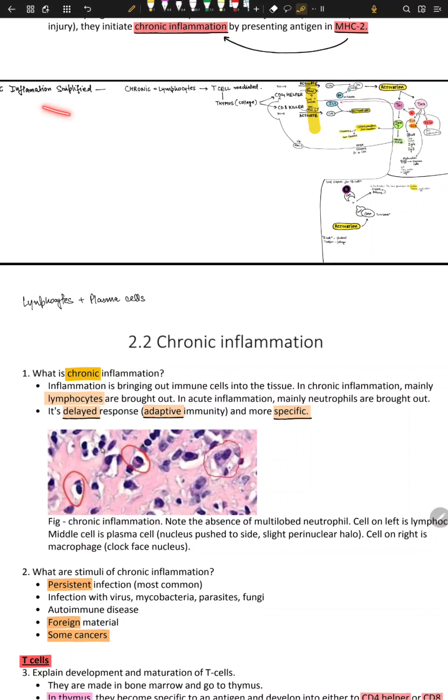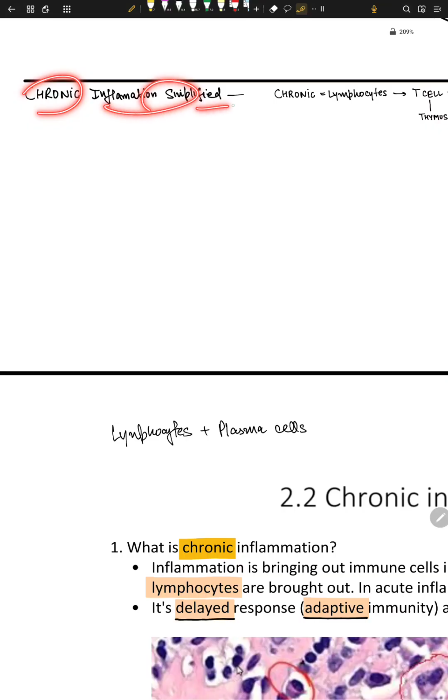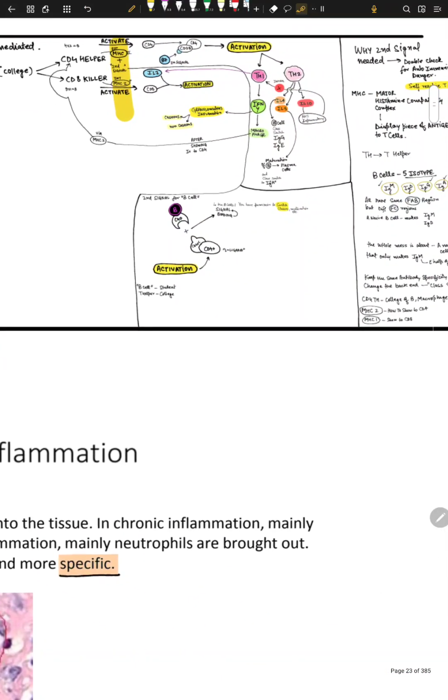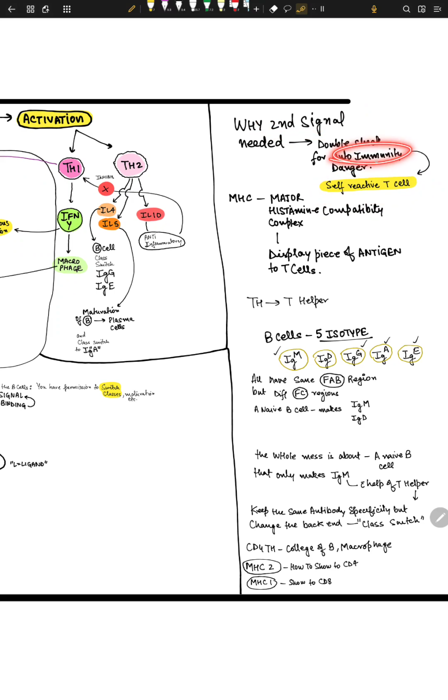Let's start to study my summary. Let's start to understand chronic inflammation simplified. I wrote this. Why is the second signal needed? I told you it's a double check for your autoimmunity danger. If any CD8 is highly self-reactive, then it undergoes apoptosis, a physiological way to die. There's no inflammation after apoptosis. So that's why you need the second signal. It's like a guarantee for no autoimmune dangers.